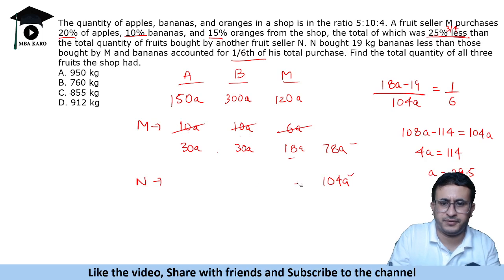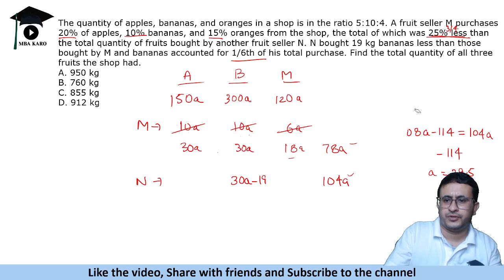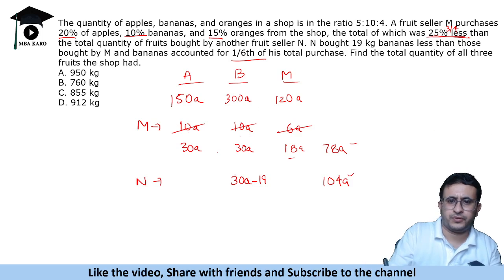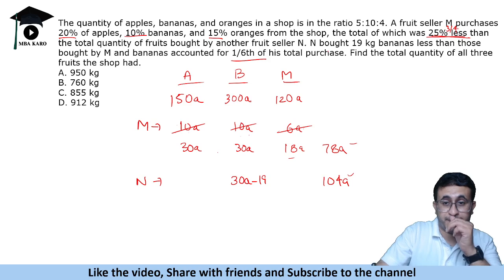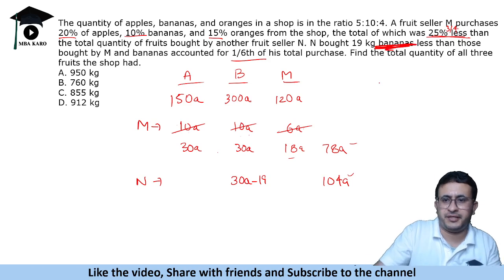Sorry, very quick error here. So that is 30A minus 19. Okay, made a mistake here. The mistake was in bananas, right?